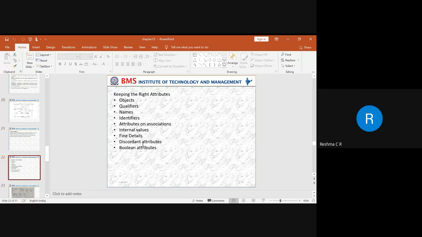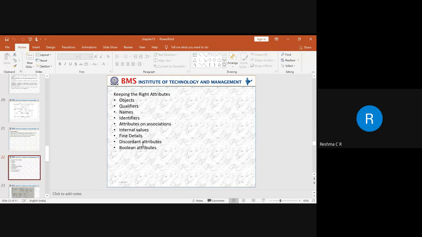So we need to eliminate all this analysis. Only if the objects are being identified with respect to their internal state, then we need to keep all the fine details of the system.